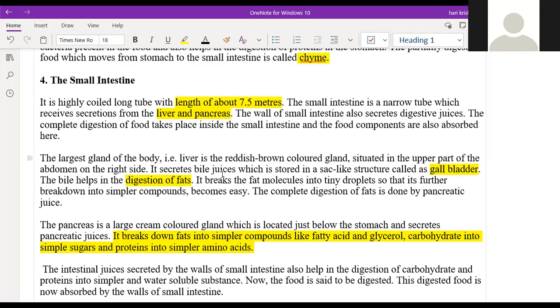Again, the complete digestion of the fats is done by the pancreatic juice. Whatever partially digested fat is there will be completely digested with the help of the pancreatic juice. The pancreas is another gland present inside the body, a cream colored gland located just below the stomach, and it secretes pancreatic juice.